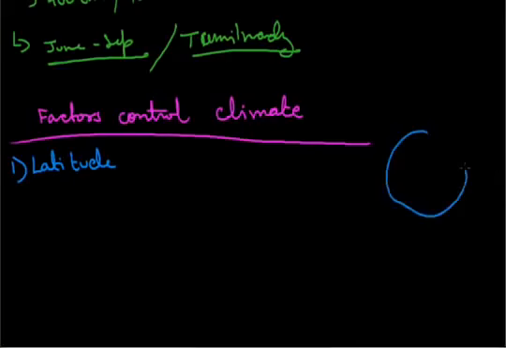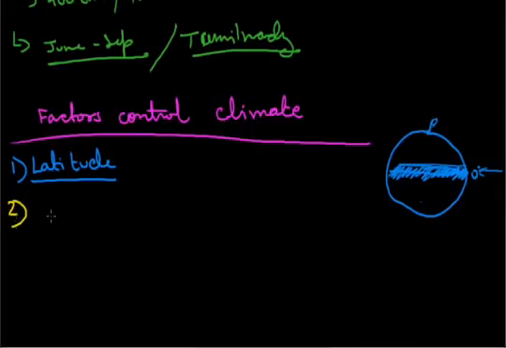Obviously, in the low latitude areas, they get the direct sun rays, and because of that we see a high temperature in this area, while in the high latitude areas the temperature is very low, and in the polar area the whole land area is covered with ice throughout the year. So latitude also affects and controls the climate. It depends on which latitude a particular place is located.